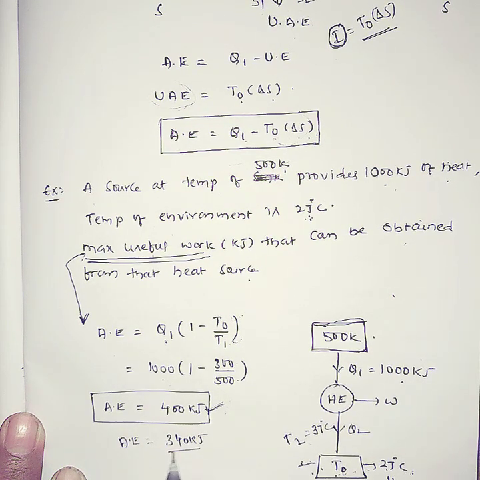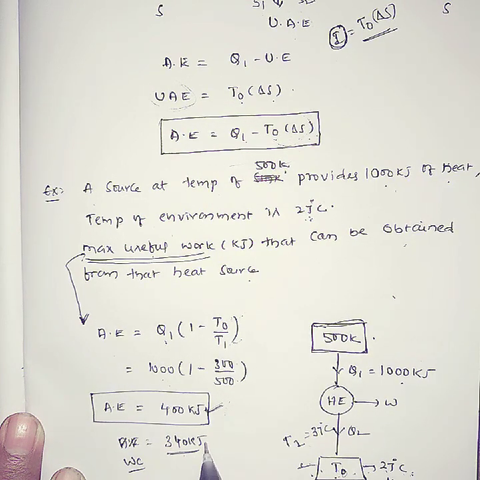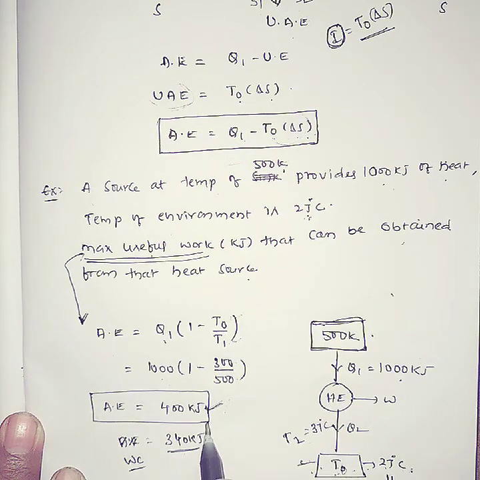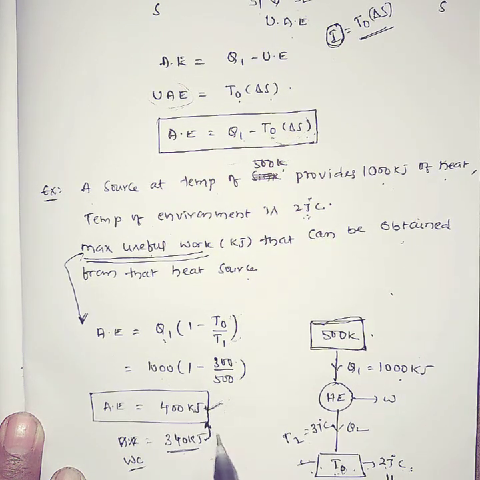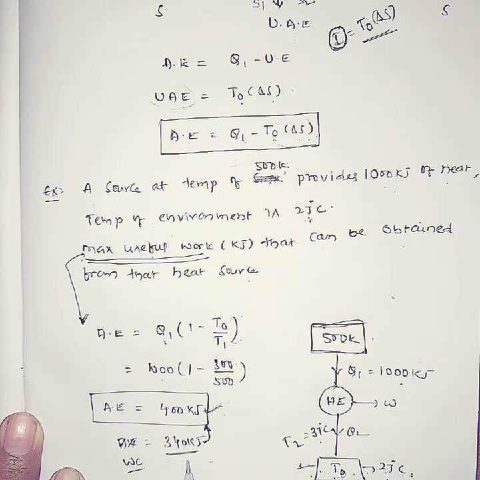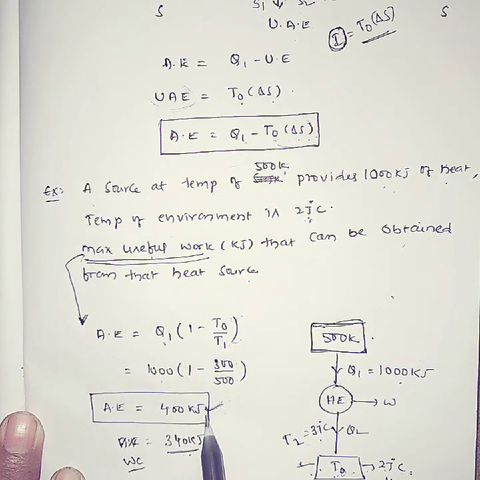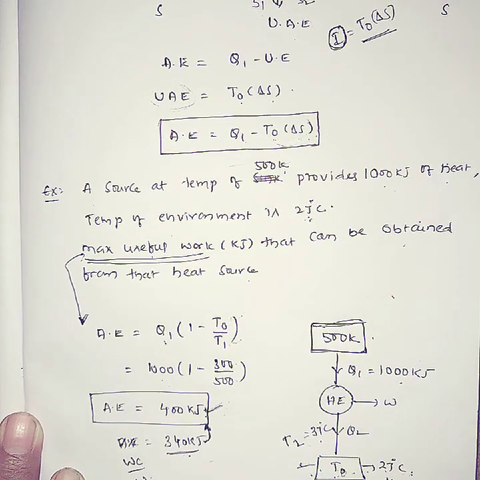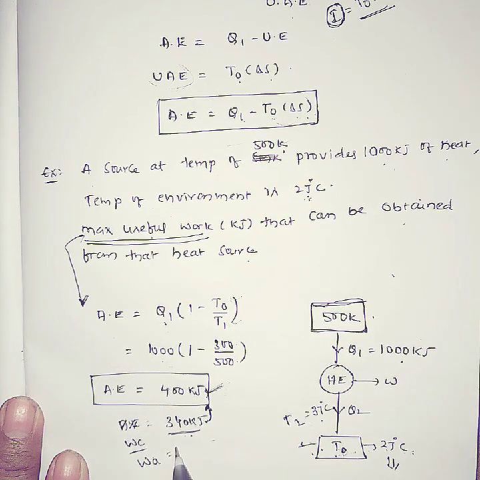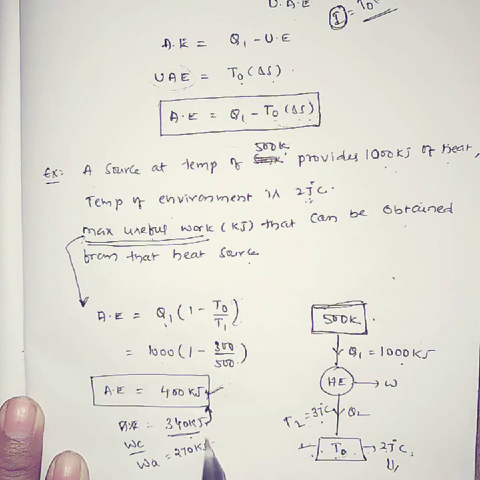That is not available energy, this is the Carnot cycle work, which is 60 kilojoules less. That means only when you operate in Carnot cycle manner do you get 340 kilojoules. If you operate the system to the dead state condition, you will get 400 kilojoules. If you get it in actual condition, you will get nearly 270 kilojoules. That means the energy will be very far less than that.